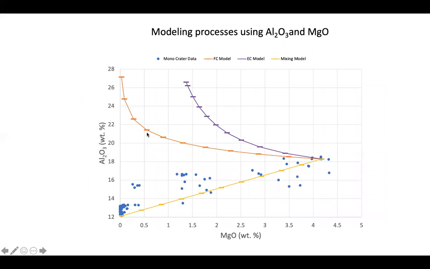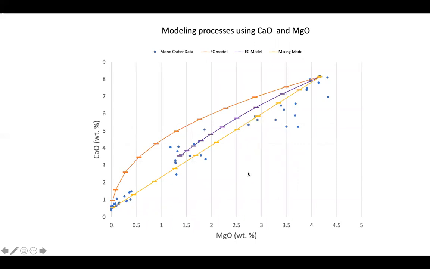Here we have another major oxide modeling graph. Using aluminum oxide instead of silicon dioxide, here we can see how fractional crystallization doesn't always represent our data. We also know how the equilibrium crystallization model continues to fail to incorporate all our data sets. We also continue to see this linear trend formed by the magma mixing model, which incorporates all our data points and explains them quite well.